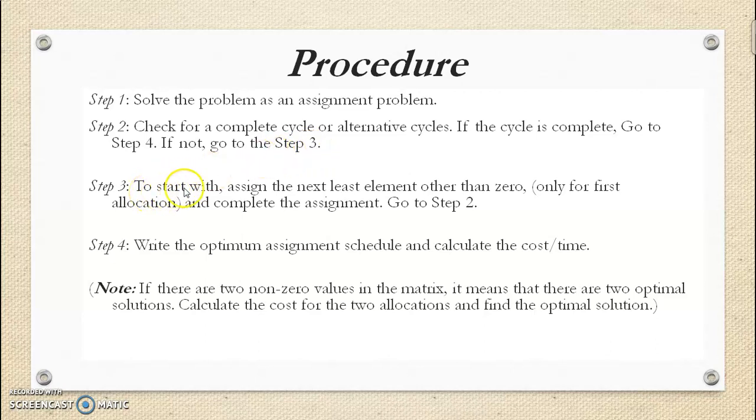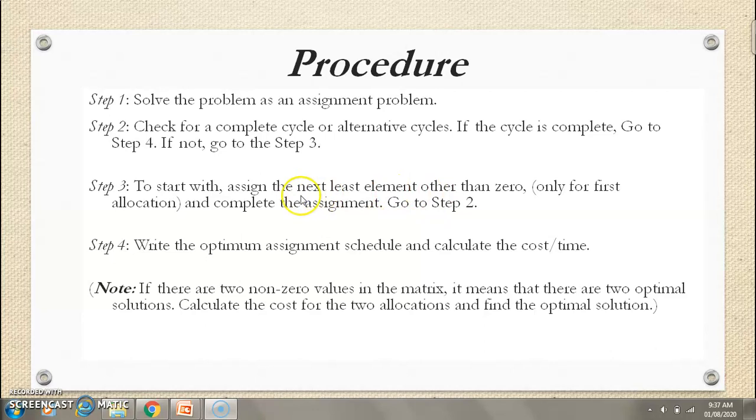In step 3, we have to proceed in such a way that the assignment is done at the next smallest element first. That means only for the first allocation we use the next least element other than 0. Usually in the assignment problem, we make all the assignments on the 0 elements.